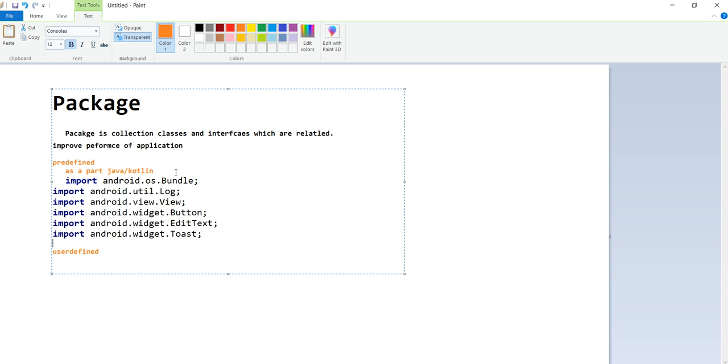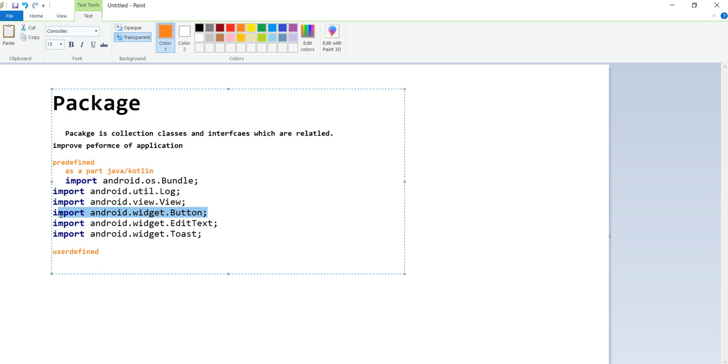So predefined means we can utilize those packages. If we utilize these packages, what is the advantage? It can reduce your code. Like, see, I want to write this button widget. Simple example, button. If I import this one, instead of writing lengthy code related to this button, I'll write minimum lines of code, then I can utilize this. So that is the main advantage of this. This is about the predefined package.